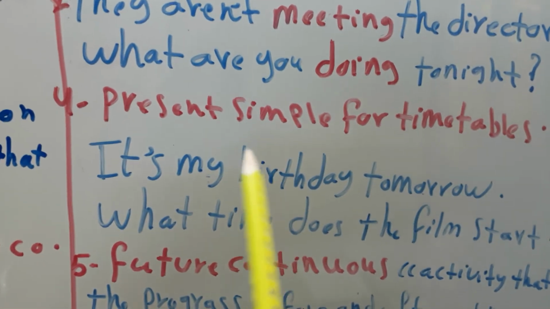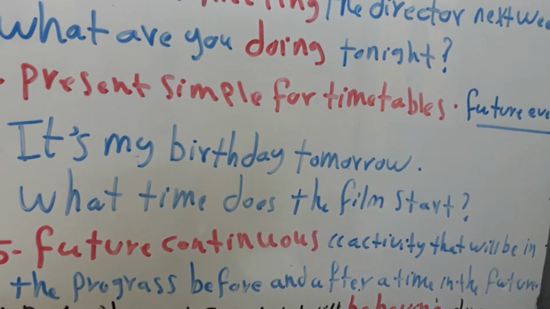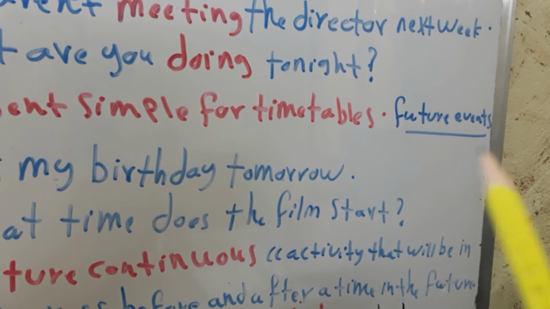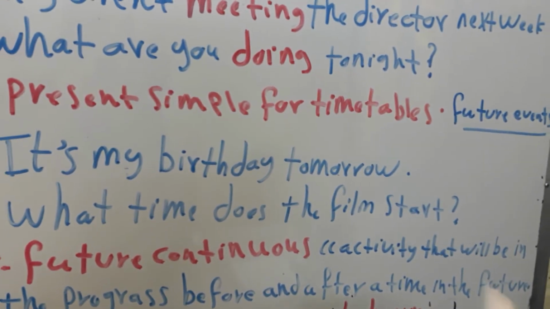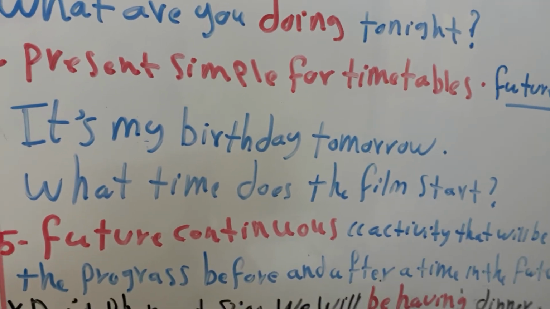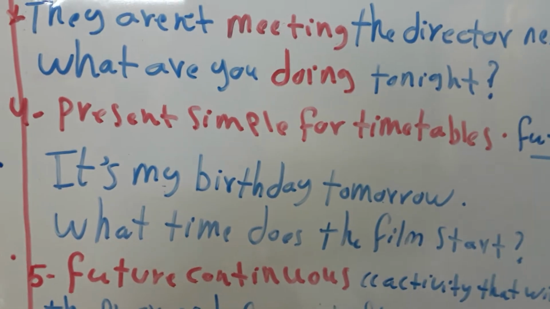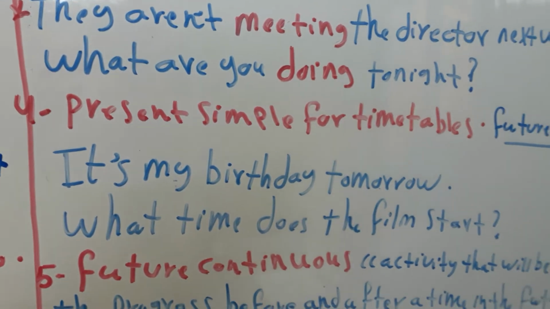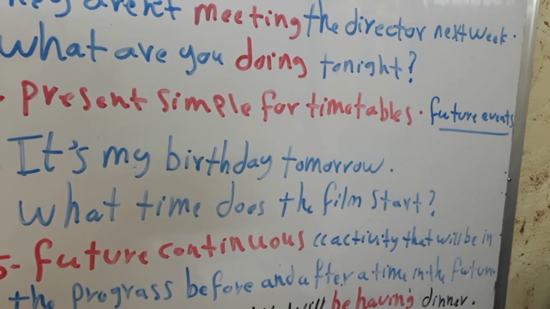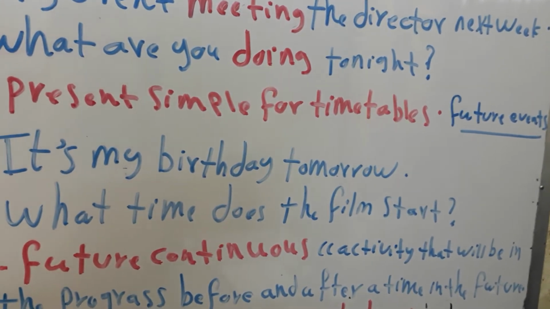The fourth form is the present simple for timetabled future events. Now we can use the present simple to speak about the future, but how? When we use a timetable, for example, you have English language class on Sunday, so that is in the future.